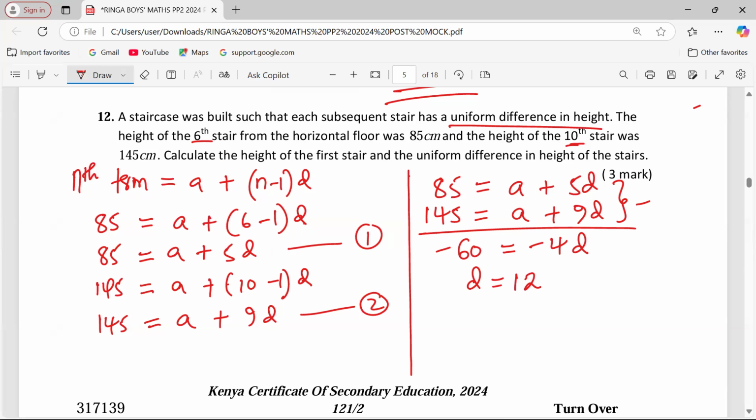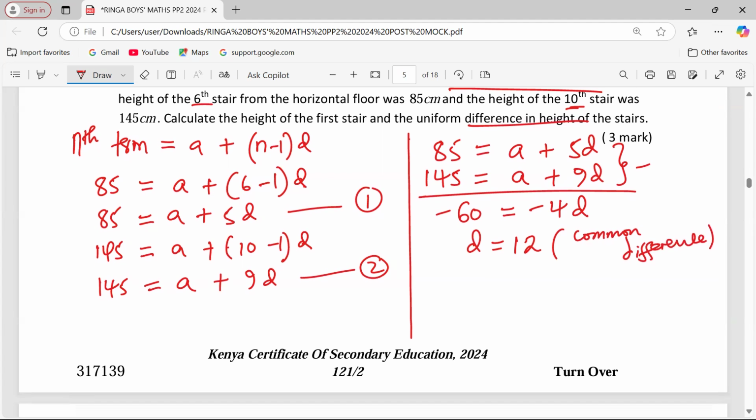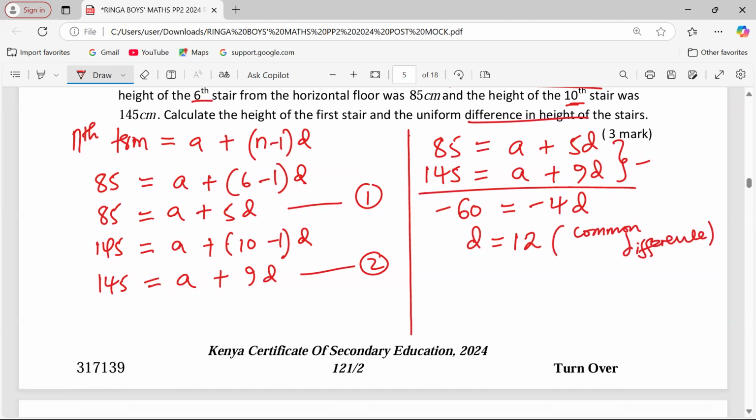Now that we have the value of D, which is the common difference in height, we can find the first term. For this, we shall use any of the equations. When we go to the first equation, 85 equals A plus 5D, 5 into 12.